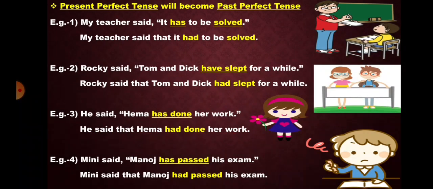Example 4. Mini said Manoj has passed his exam. Now again the reporting verb is in past tense. So inside the inverted comma, the tense has passed will change into had passed. And we will use conjunction that. Mini said that Manoj had passed his exam.